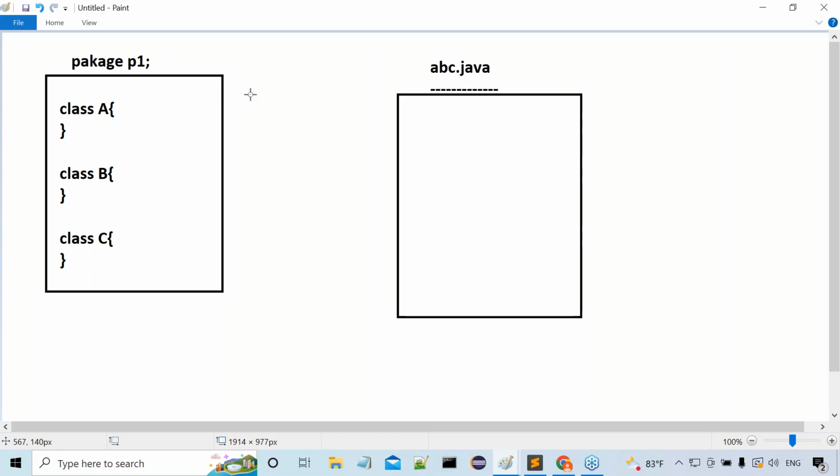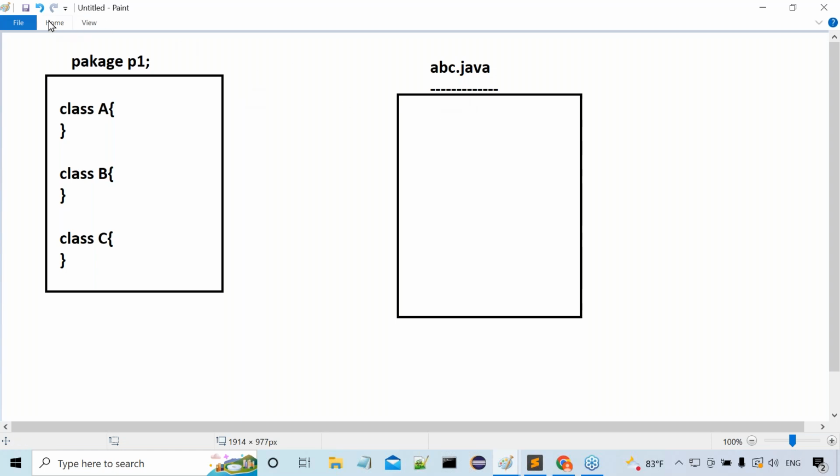So if you want to use the content of a particular package in the present Java file, first we have to make that package available to the present Java file or not.